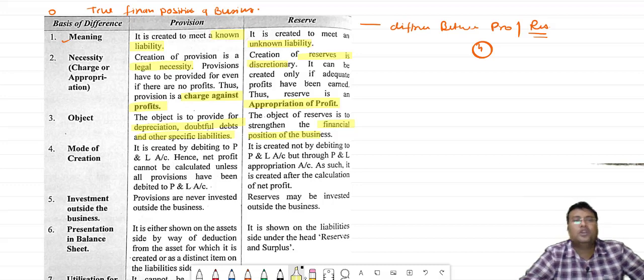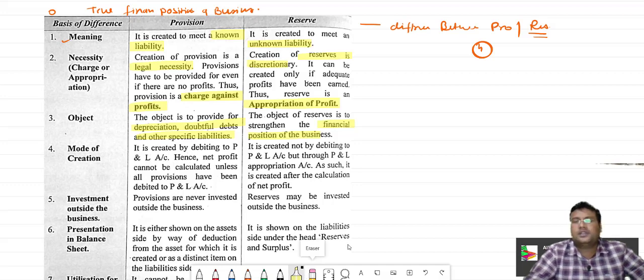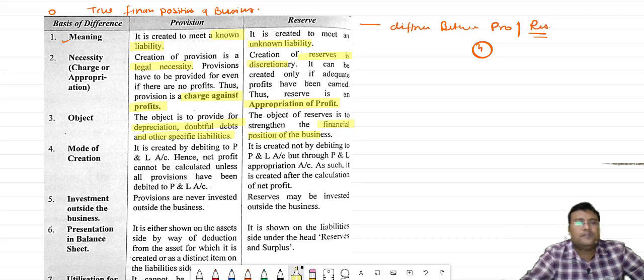Provision will be created from the profit and loss account. But the reserves are not generally created from the profit and loss account.